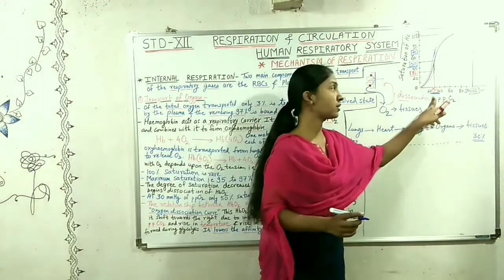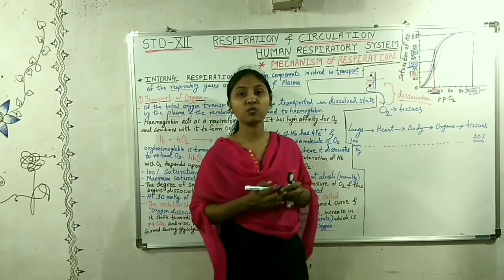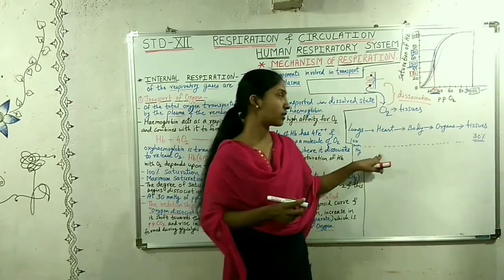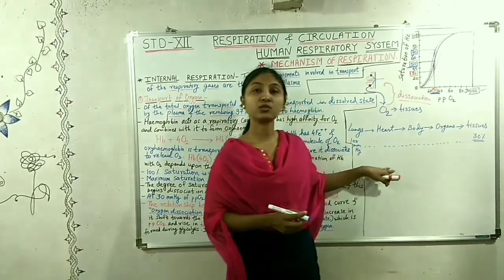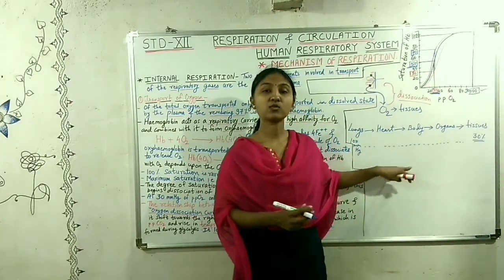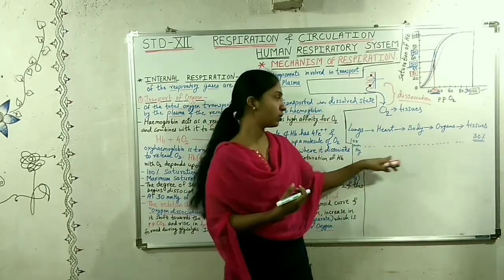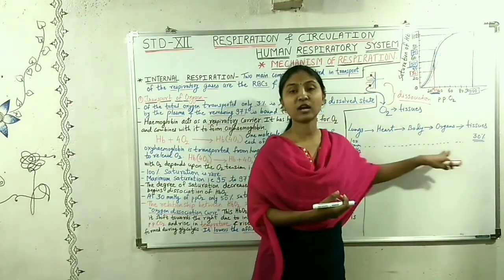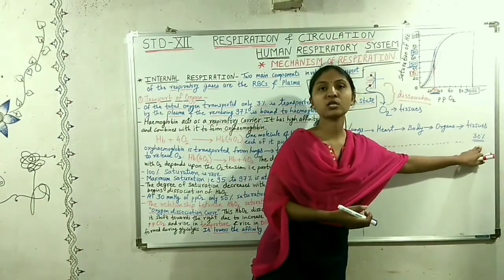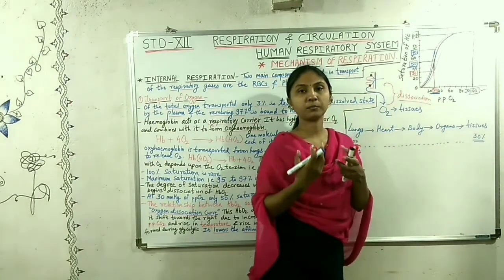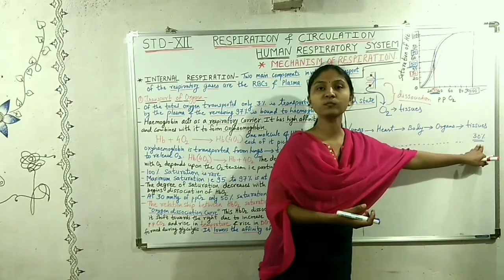That's why we have taken 30% here. What happens? The blood also does work. It has to travel from one part of the body to another, and it has to face resistance. So it gives away the oxygen present inside it to different parts of the body as it travels, or as it reaches them. When it reaches the tissues, the partial pressure of oxygen that remains is up to 30.